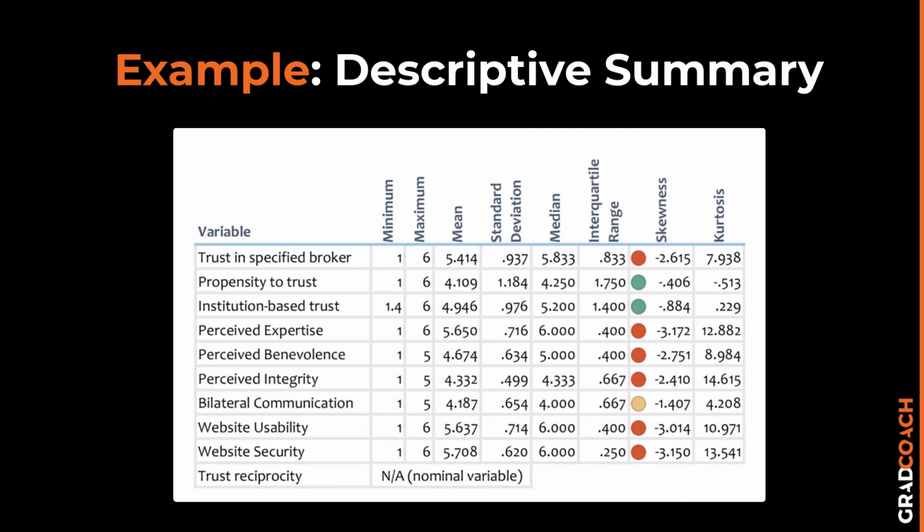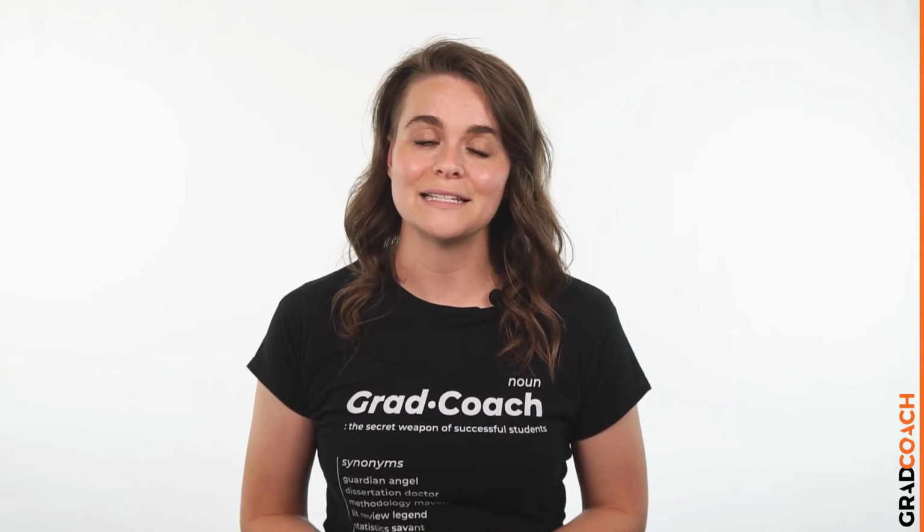When you're presenting your descriptive stats, using a large table to present all the stats for multiple variables can be a very effective way to present your data economically. This saves you a lot of space and makes it easier to compare and contrast the statistics for each variable. You can also use color coding to help make the data more easily digestible.